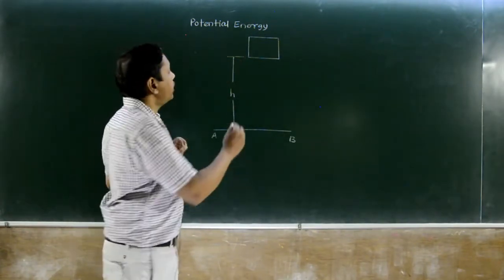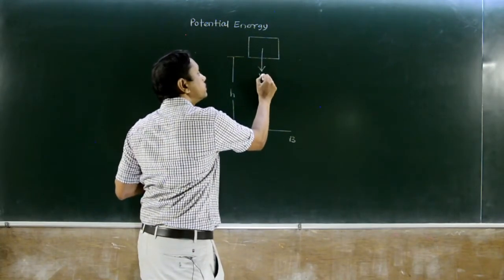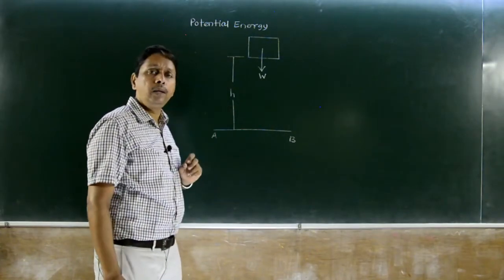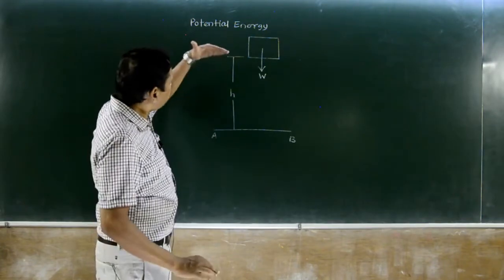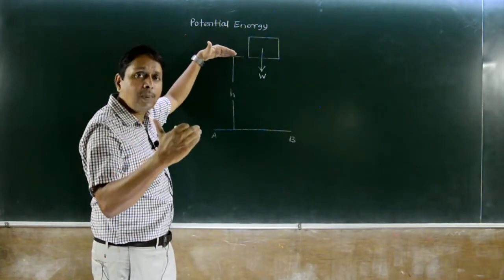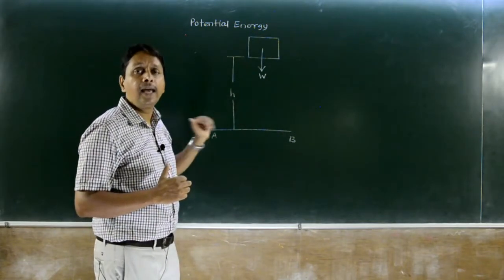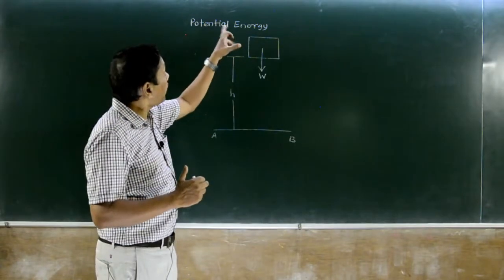This body having weight W, which acts vertically downward, is at some height h from this fixed level AB. So the energy possessed by the body due to its position with respect to level AB is the potential energy.